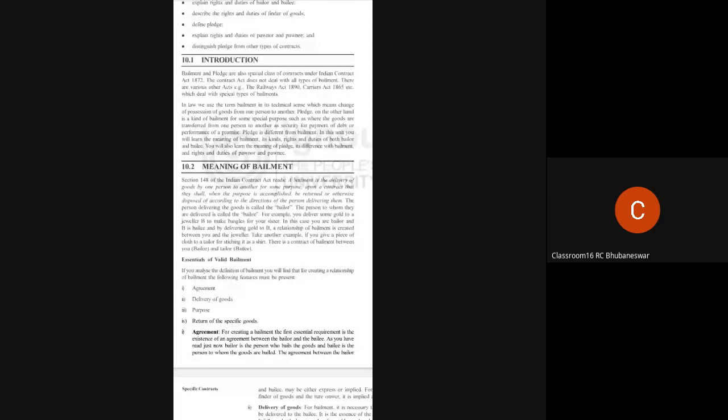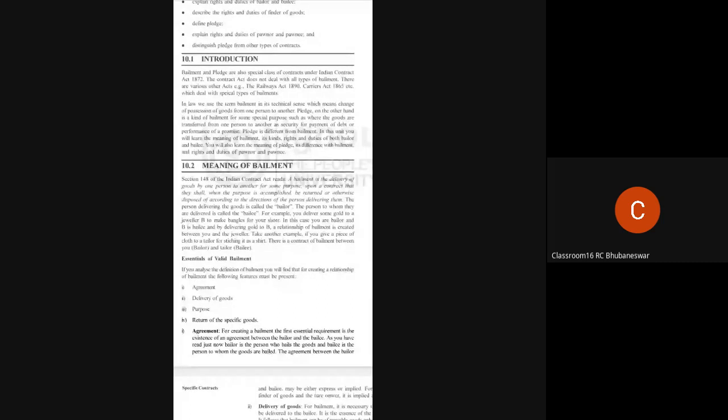So bailment is nothing but, for example, if you want to make some jewelry of gold, you will give gold to the jeweler. You will instruct the jeweler to make this design. That means you have given the goods to some person for some purpose. What is the purpose here? You have to make the ornament or the jewelry.